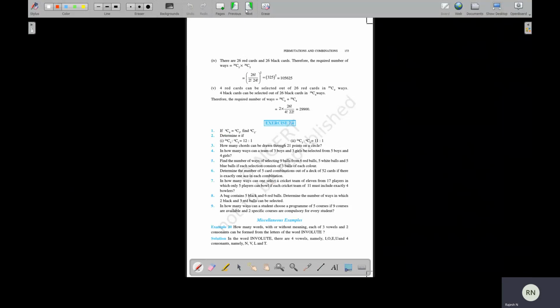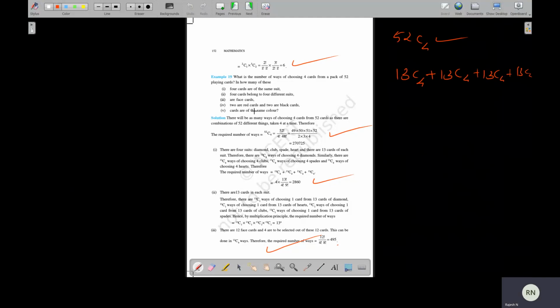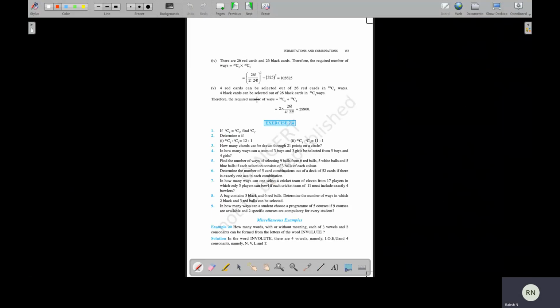Next. What is the next question? 2 red cards and 2 black cards. So 2 red cards means there are 26 red cards. 2 red cards can be chosen in 26C2 ways. From 26 black cards, you have to take 2 black cards, so 26C2. So 26C2 into 26C2. This is the answer.